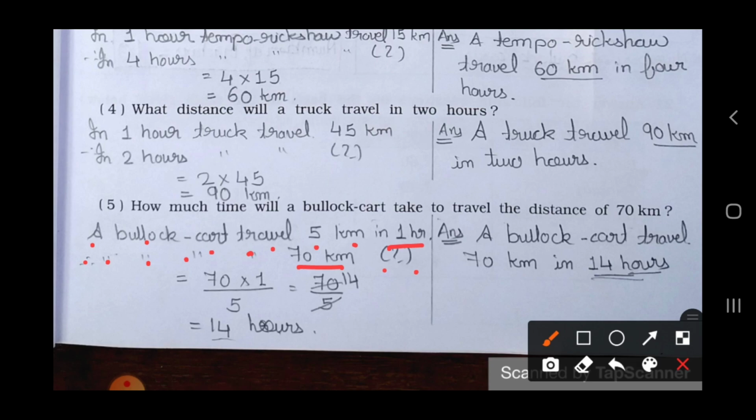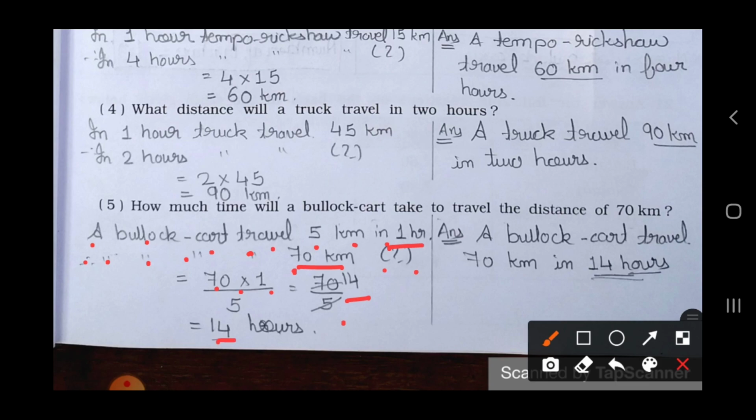How much time? So 70 multiplied by 1, cross multiplication, upon 5. So 70 upon 5. Now 5, how much is 70? 5 14s are 70. So cancel this 5 and the 70, and the answer is 14.